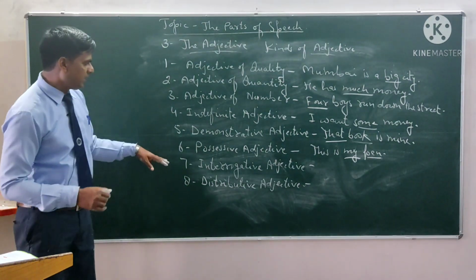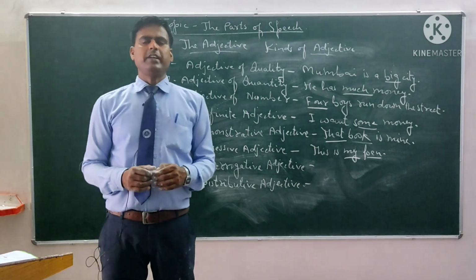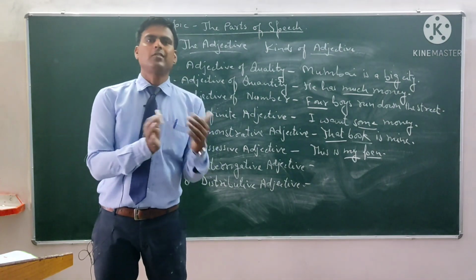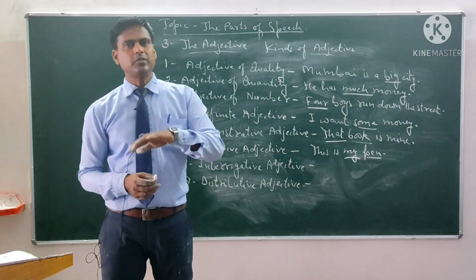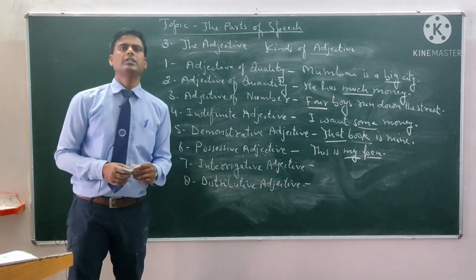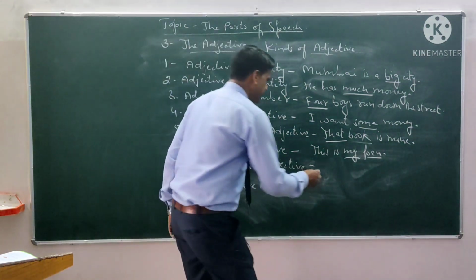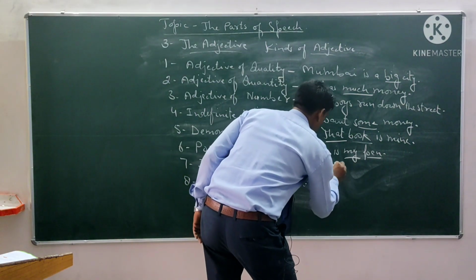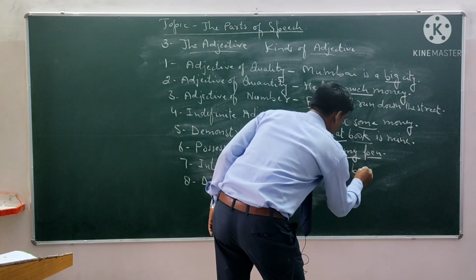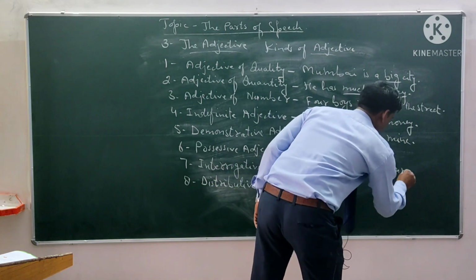Now let us see the next one, interrogative adjective. Interrogative adjective is used to ask a question, like interrogative pronoun. So the adjectives which are used to ask questions are called the interrogative adjectives. For example, we can say, which book is yours.